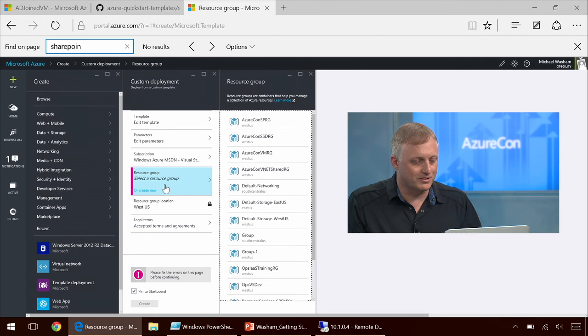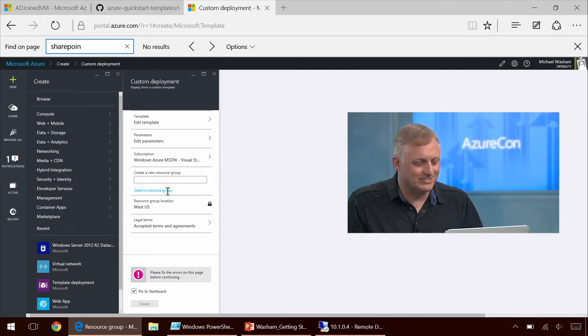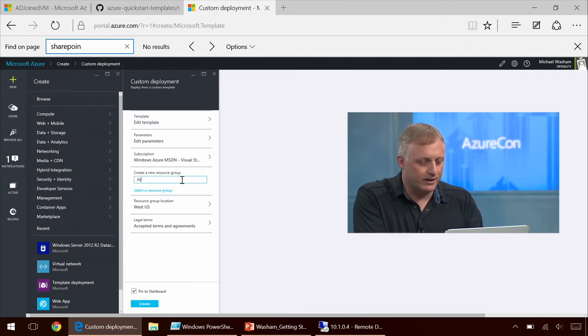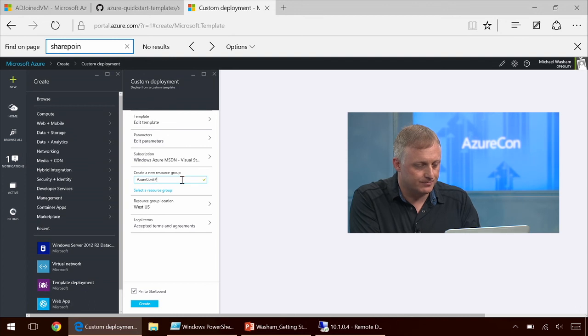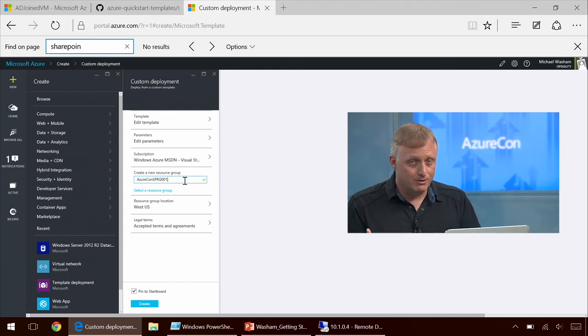Oh, one more step I'm missing is the name of the resource group. So we're going to go ahead and create one more resource group for this. And that way, all of these resources will be created in one group. And the beauty here is whenever we're done using this SharePoint farm, we go delete the resource group, and it takes care of deleting all of the resources within it. So it makes cleanup much easier. Now, this template will actually take at least an hour or two, maybe, to deploy all the way, because it's doing a lot of orchestration.